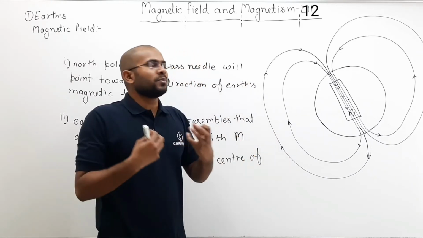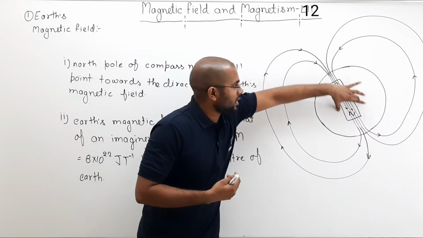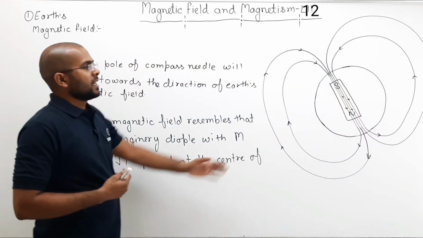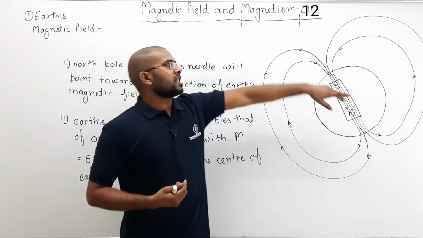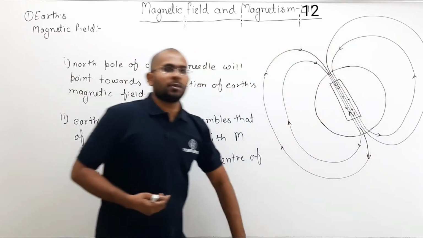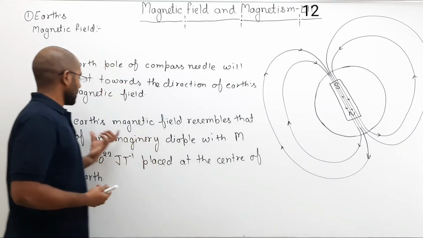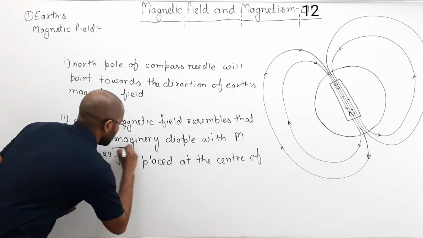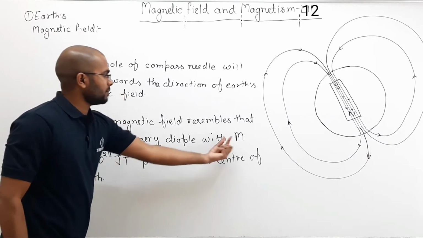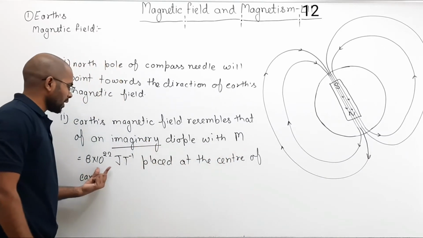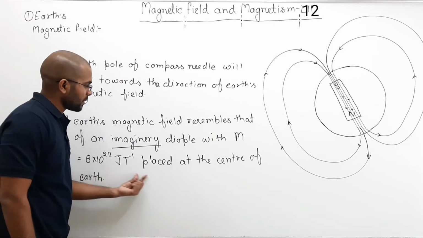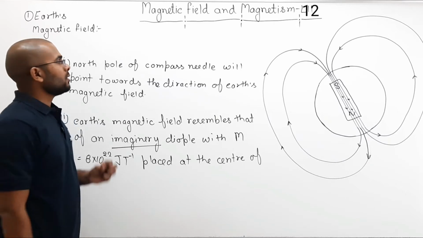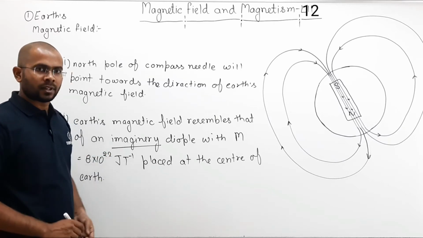It is assumed that if a dipole of dipole moment 8 into 10 to the power 22 joule per Tesla is placed at the center, then its magnetic field will be the same as that of the Earth. So here, Earth's magnetic field resembles that of an imaginary dipole with magnetic moment 8 into 10 to the power 22 joule per Tesla placed at the center of the Earth. Pause the video, note it down, then we will discuss further.